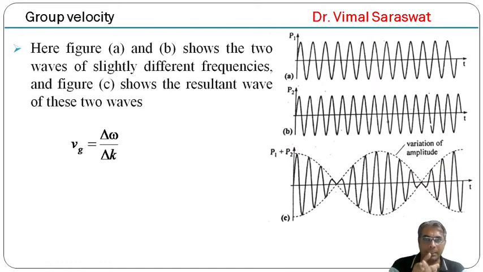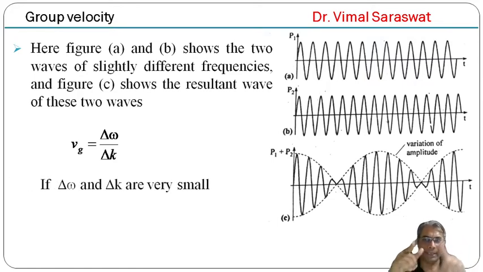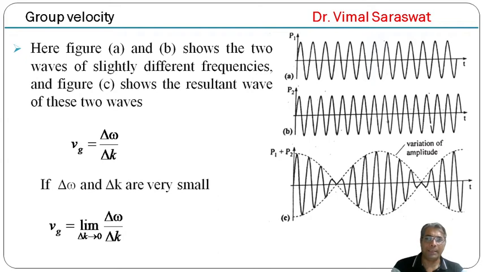Since group velocity Vg equals Δω upon Δk, and if Δω and Δk are very small, then Vg equals the limit as Δk tends to 0 of Δω upon Δk. So if we apply the limit here, then Vg equals dω upon dk. So Vg equals dω upon dk.